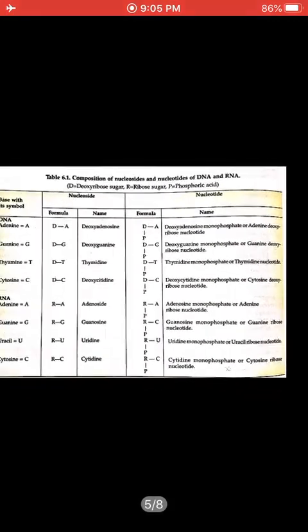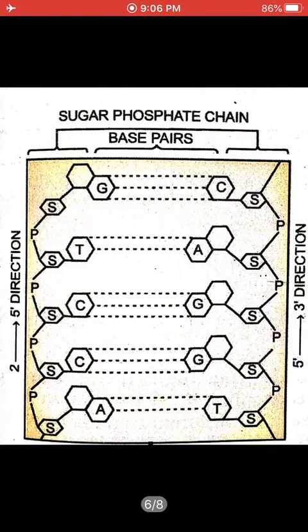Okay, let's see that structure on a molecular basis. This is the molecular structure. Now I told you guanine in this figure base pairs, G is attached to C with a triple bond. T is attached to A with a double bond, double dotted lines. These dotted lines are representing the double bond or a triple bond. Okay. And the whole structure is the sugar phosphate chain, and the middle bond is known as base pair.